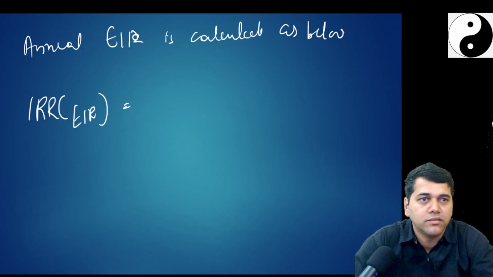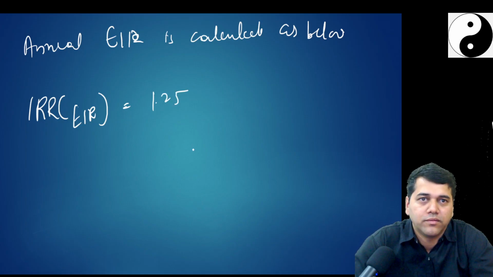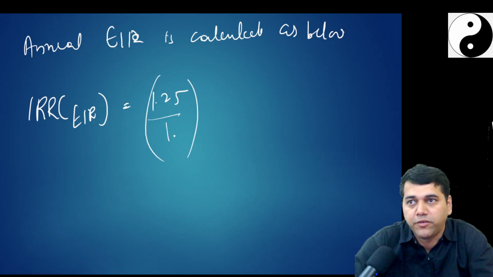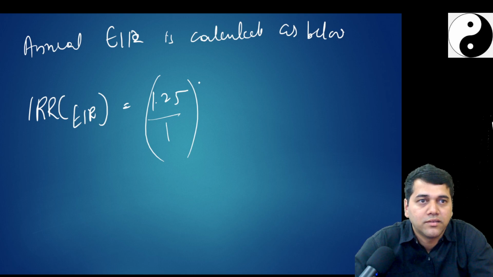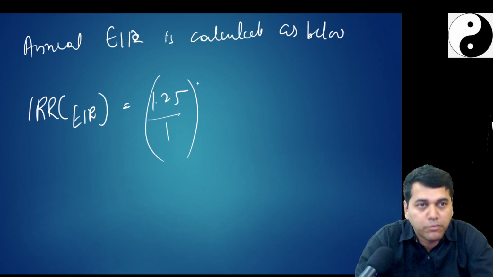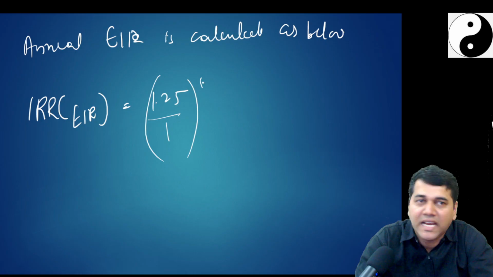In the morning we have done this. 1.25 divided by 1, to the power of, because it's one time, no interest payments in between. How many years? We are accounting from today, 1st April, 4 years: 2016, 17, 18, 19. 1 by 4, minus 1.